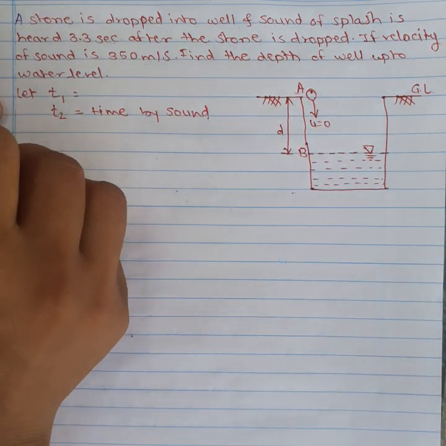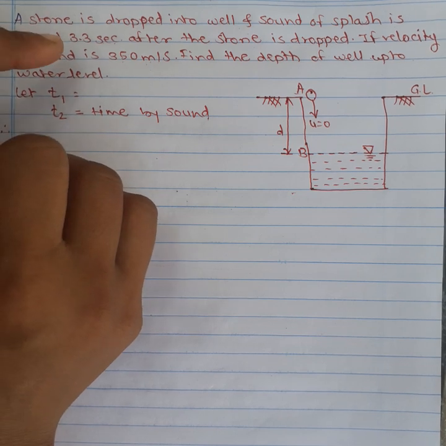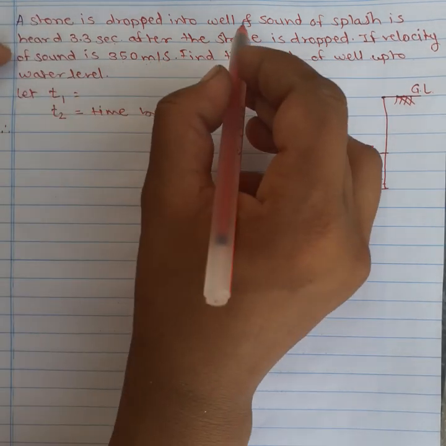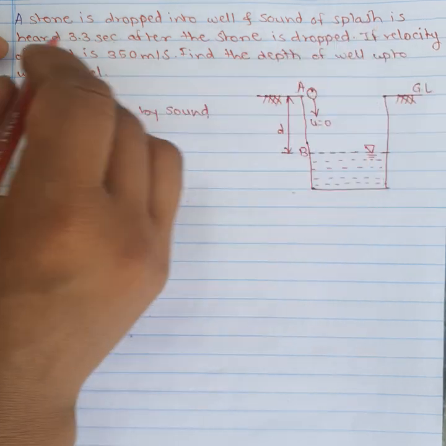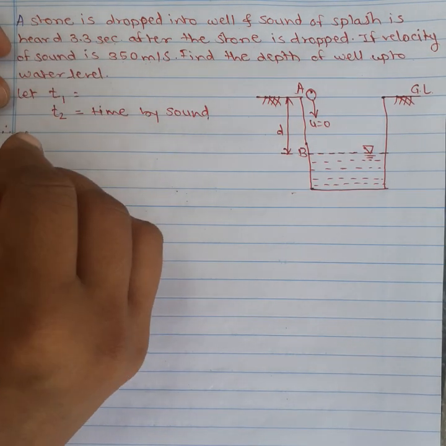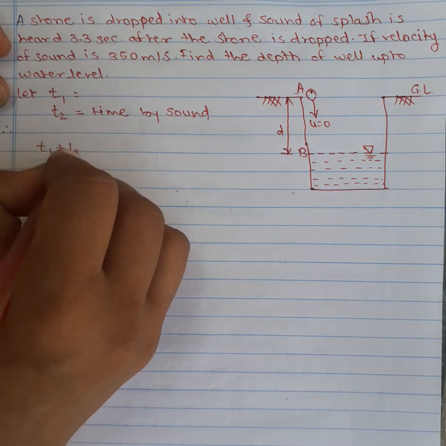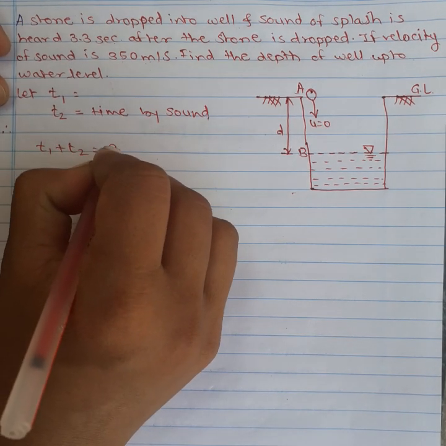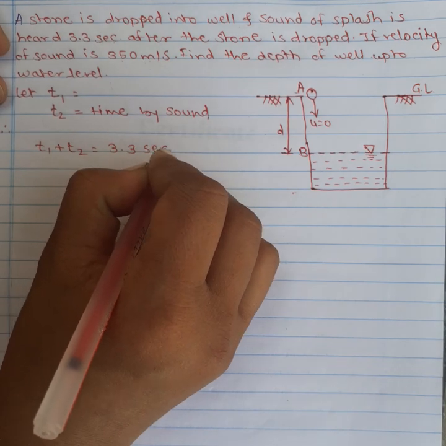But here the sound of the splash is heard in 3.3 seconds. That means T1 plus T2 is equal to 3.3 seconds.